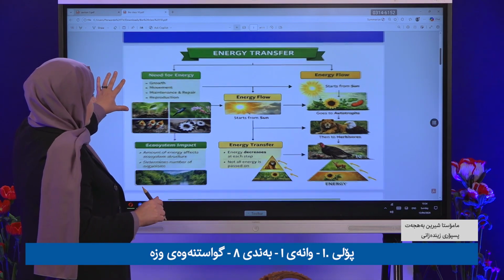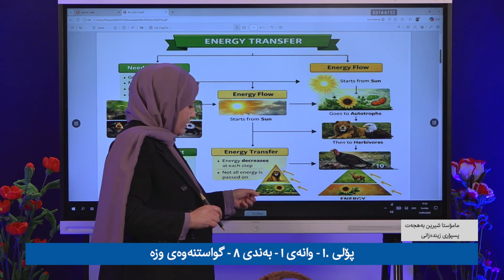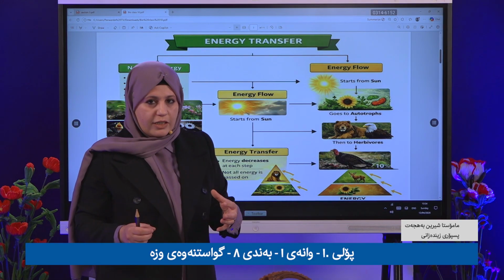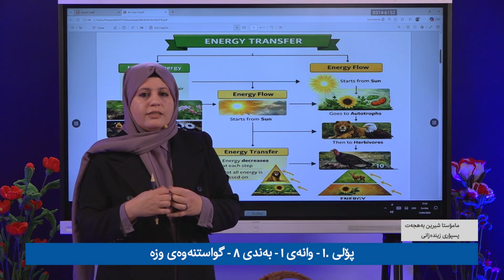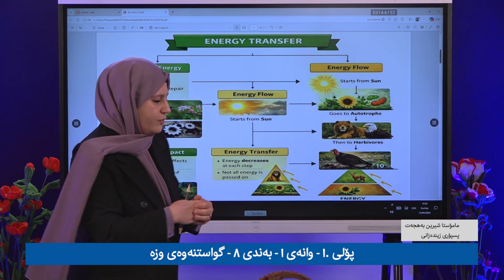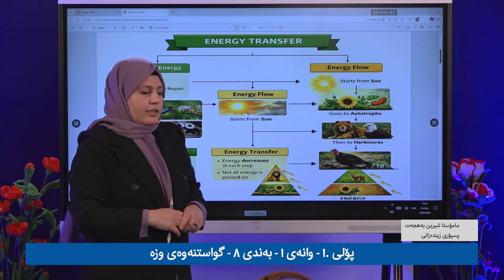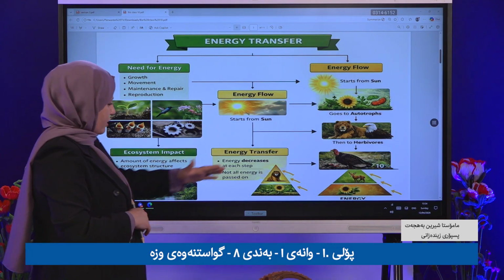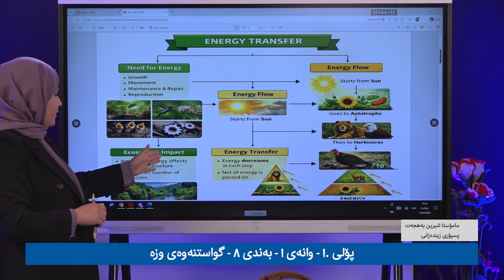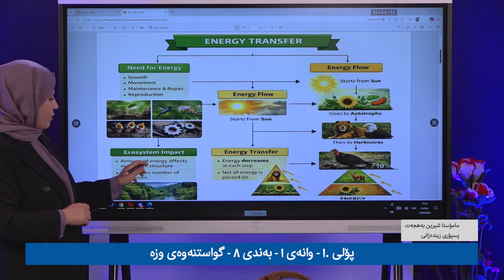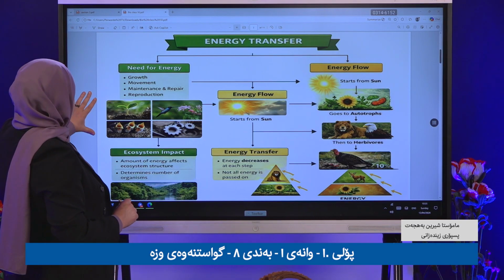Because, look at here. In the first level, there is more energy, which is the plant capturing all the energy from sunlight and making it into food. After it moves to another level, as you know, we have many levels in the ecosystem, the energy decreases. So the amount of energy affects the ecosystem structure, of course. It determines the number of organisms.